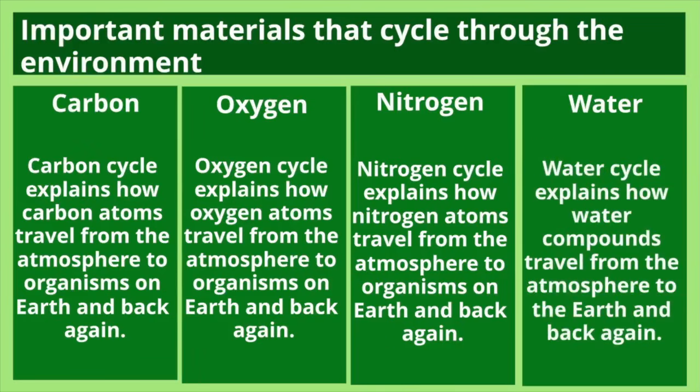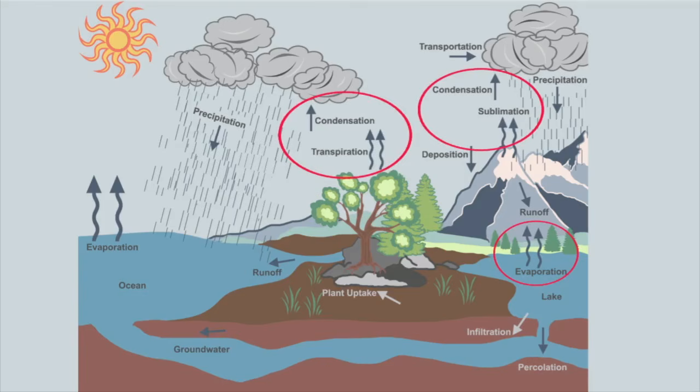The water cycle explains how water compounds travel from the atmosphere to the Earth and back again. And here we have the water cycle. You can see how it cycles through things like condensation, transpiration, precipitation, deposition, evaporation, and runoff.